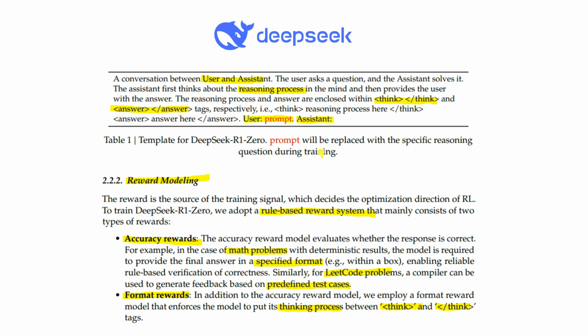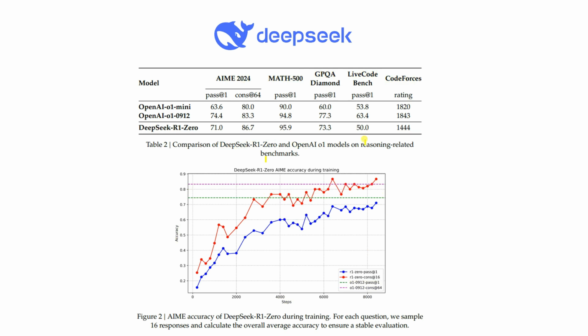during the training process. If I look at the comparison of DeepSeek R1-Zero and the OpenAI O1 model on a reasoning benchmark, we have a graph with steps on the x-axis and accuracy on the y-axis. As the steps increase, accuracy also increases in the case of the R1-Zero model, and sometimes it actually crosses the baseline of the OpenAI O1 model.